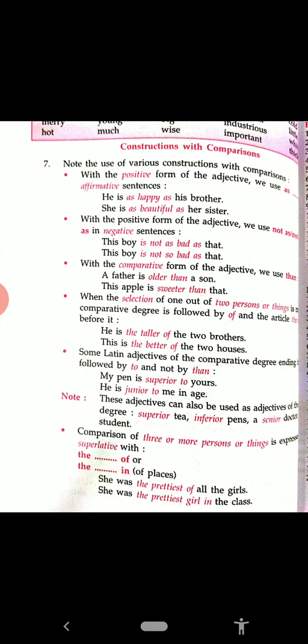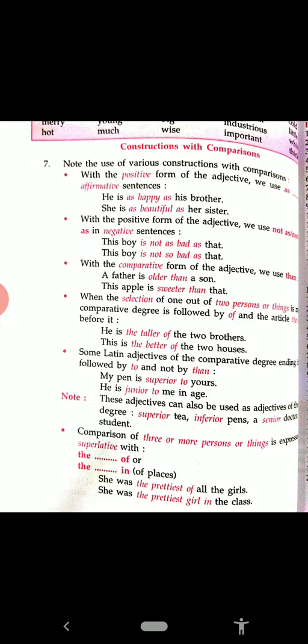That is wrong. We will write it wrong if we use the word "than" in the comparative degree here with superior and junior. So mind it: my pen is superior to yours, and he is junior to me in age. So see what note is written here. These adjectives can also be used as adjectives of the positive degree: superior pants, inferior pants, a senior doctor, a junior student.